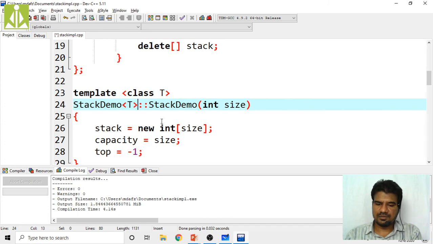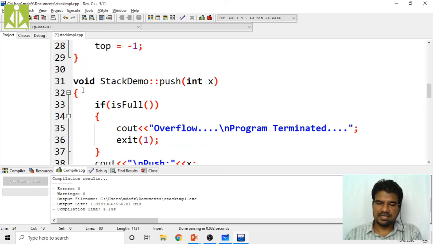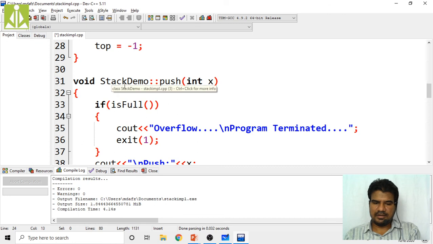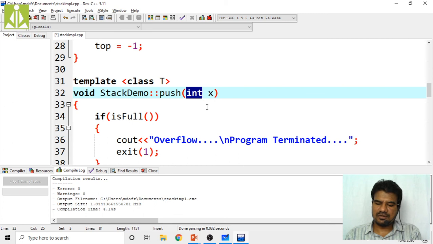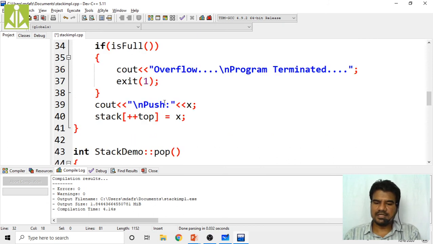Okay, like this you have to put, and here it will remain as it is, and here also you have to make it a template. Okay, class T. Then here this is not of integer type but of T type, and here also you have to put T, and isFull will remain as it is, nothing will change in this one.